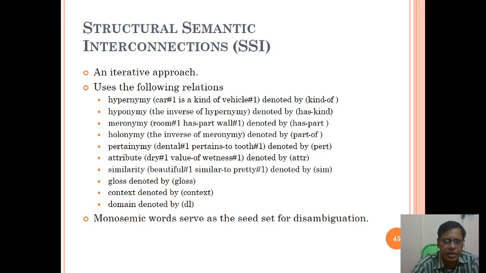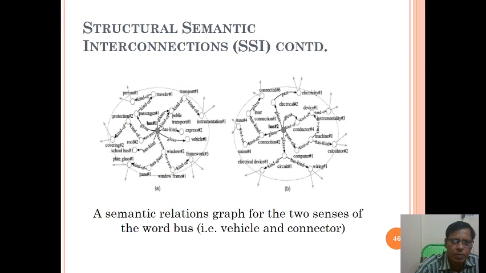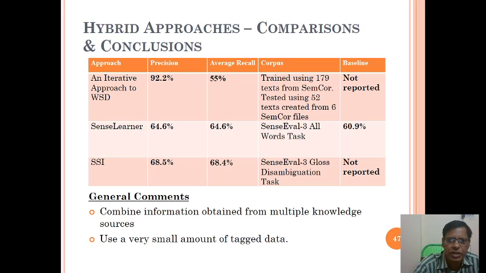And structural semantic interconnections, SSI, is an iterative approach using the following relations: hypernymy, like that. Monosemous words serve as the seed set of disambiguated words. We can see here structural semantic interconnections SSI. Okay, a semantic relations graph shows the two senses of the word bus, that is vehicle and connector. How are the words vehicle and bus connected, how is it connected? Okay, so hybrid approaches is about comparisons and conclusions.